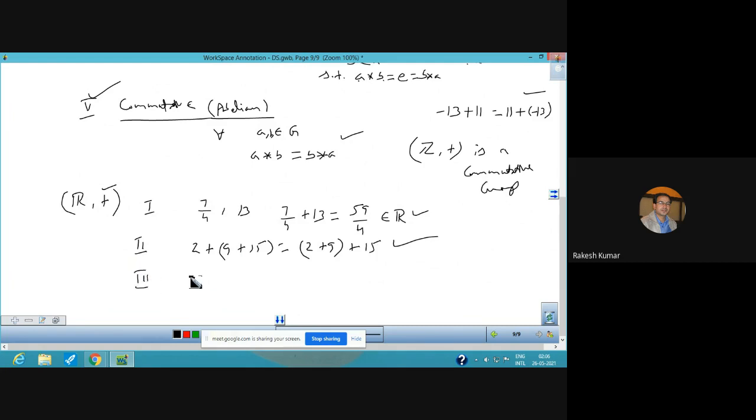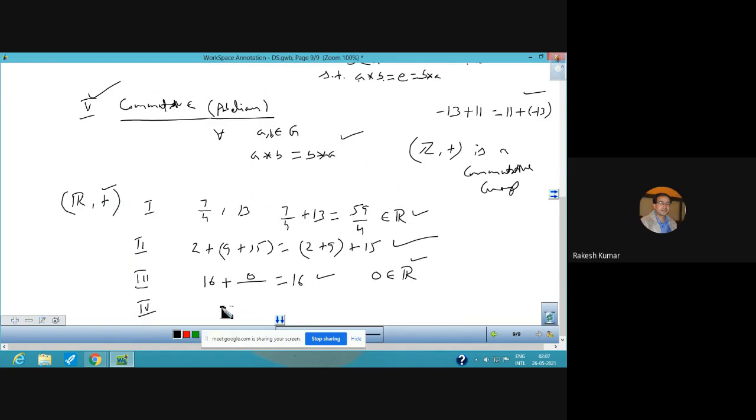Third one is existence of identity element. So suppose I take a 16, so that it should be added with a number so that you get the same number. And that number in this fill in the blank should be 0. So 0 is also the identity element of R under addition operation.